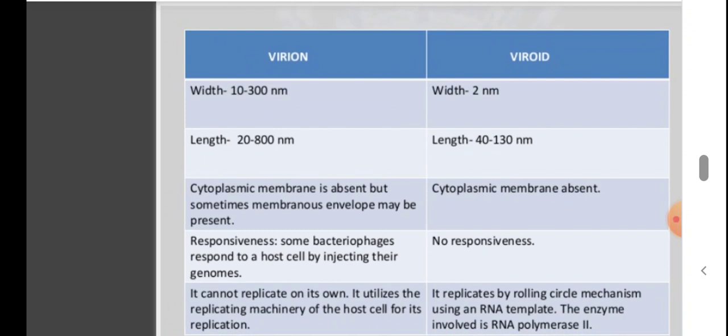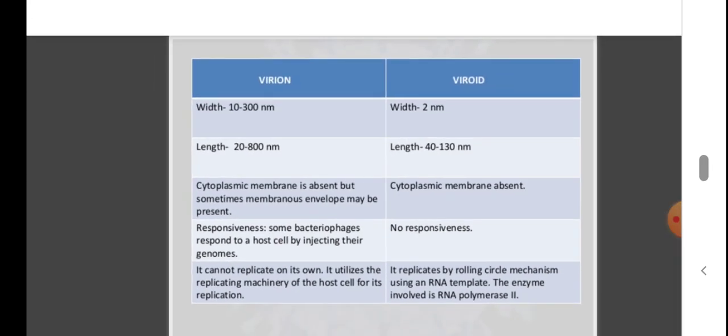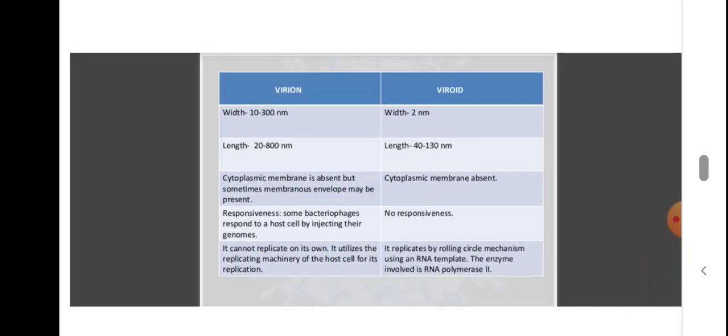It uses the enzyme of the host cell, but it can replicate on its own by the rolling circle mechanism. But a virion cannot replicate on its own. It utilizes the replicating machinery of the host cell completely. Here the viroid is using only the RNA polymerase. So that's all about virion and viroid.